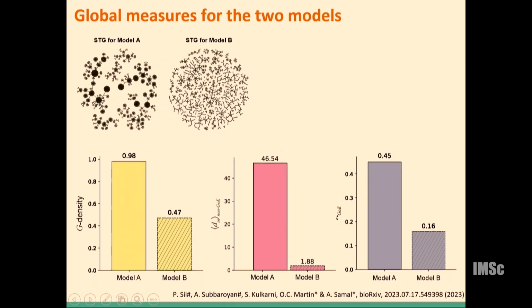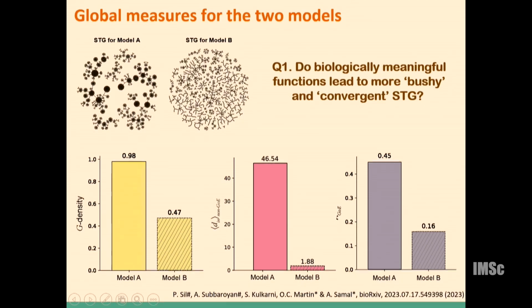You can clearly see that for all these 3 quantities, model A shows a higher value compared to model B. Here I would like to mention that the functions we have chosen for model A and model B were not all random. For model A, the functions were from a specific class, nested canalizing functions, which are known to be biologically meaningful functions. I will tell more in the next slide.